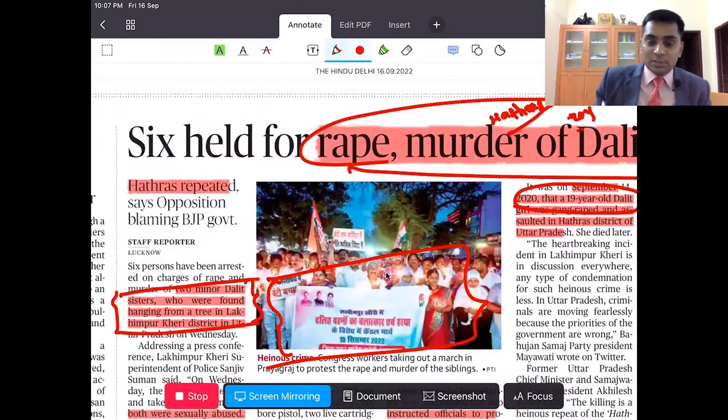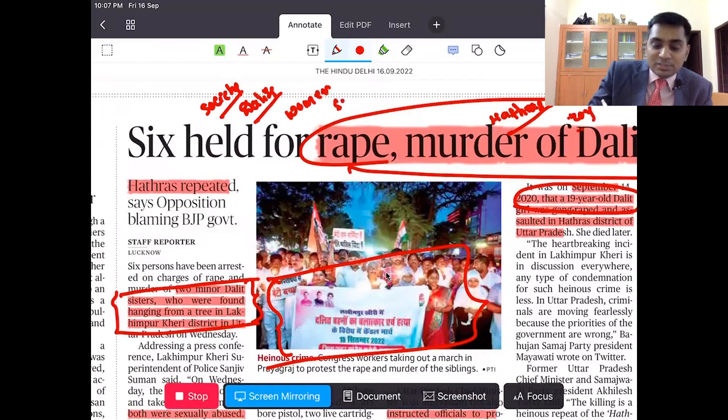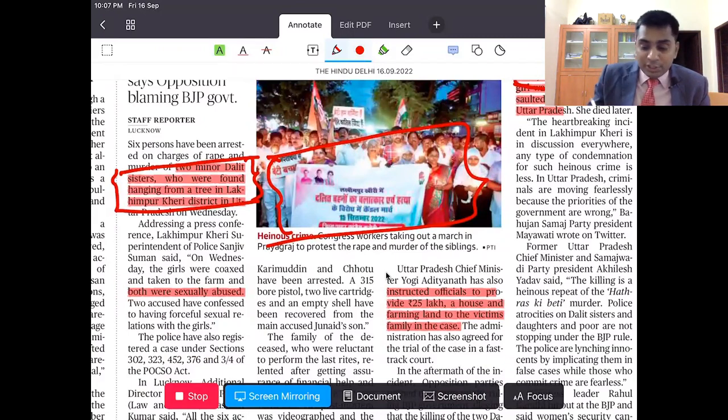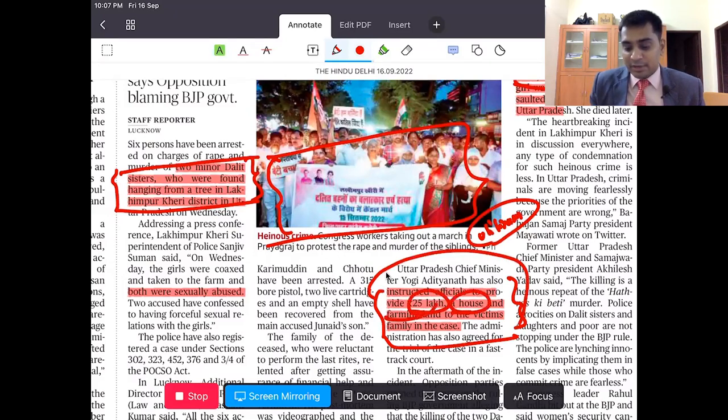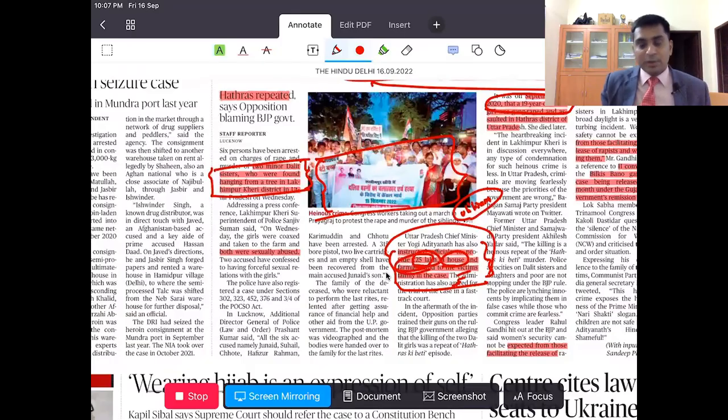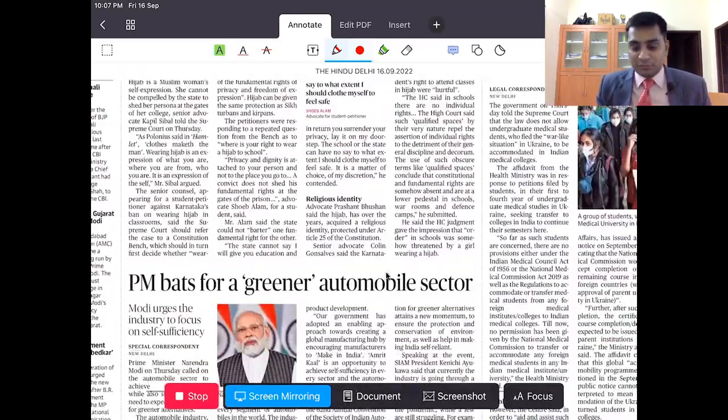Now, where can you use this? You can use this in society, under how Dalits are being targeted at various places, and women's security. You can use these examples. Now, there is one principle called utilitarianism in ethics. What is utilitarianism? In the majority of cases, you try to solve the problem by giving money. Here also, the Uttar Pradesh Chief Minister has given rupees 25 lakhs, a house and farming land for the victim's family. So you can use this principle there. However, this can be used in the safety of women.